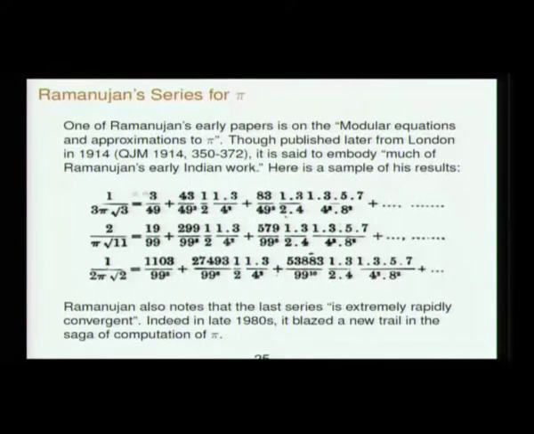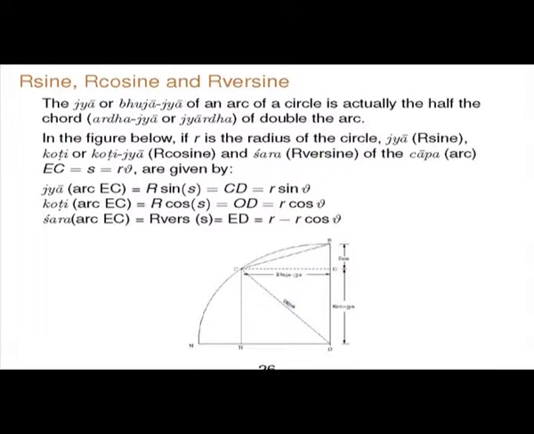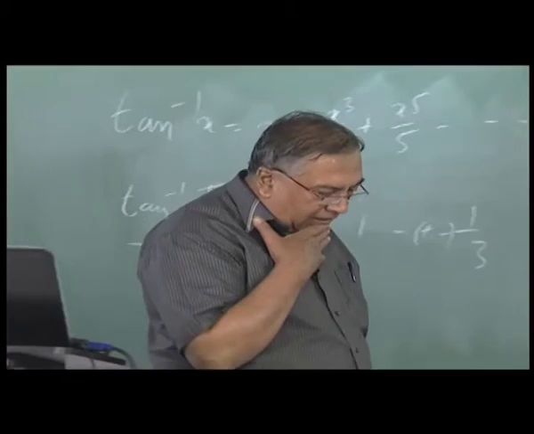So I am displaying an extract from the collected works of Ramanujan, the way the equations appear. This was a paper which appeared in the Quarterly Journal of Mathematics in 1914. It was published after Ramanujan went to England, but it is said to contain much of his older work only, and he gave about 50-60 series in that paper, and he says that this is one of the good series. Each term in the series gives 8 decimal places of pi accurately, and in fact in the 1980s this series was used for determining an entirely new kind of algorithm for obtaining pi. So with this, the Paridivyasa discussion we can finish.